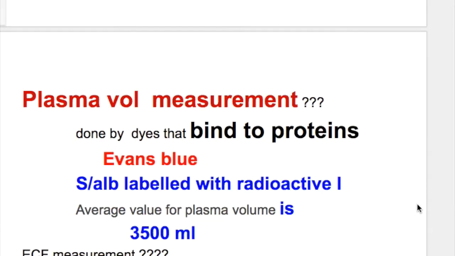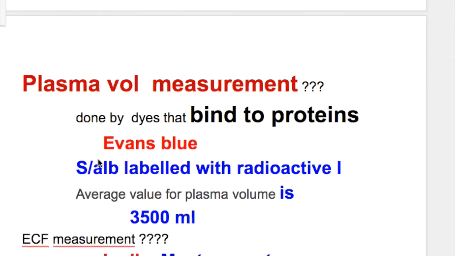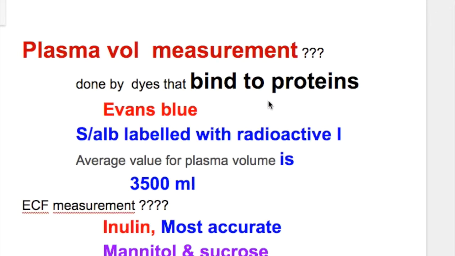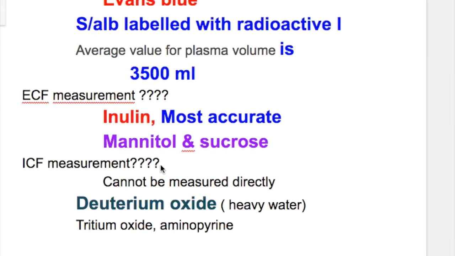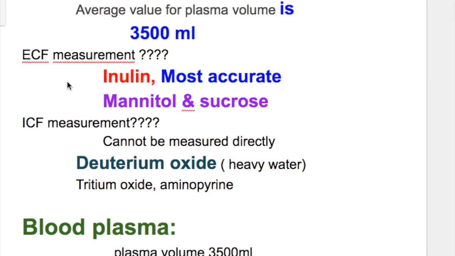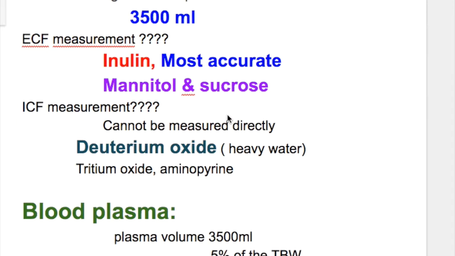How is plasma volume measured? Plasma volume is measured by dyes that bind to proteins, Evans blue, and is also done with serum albumin labeled with radioactive iodine. The average value for plasma volume is 3500 milliliters. How is extracellular fluid volume measured? The most accurate method is by inulin, also done by mannitol and sucrose.